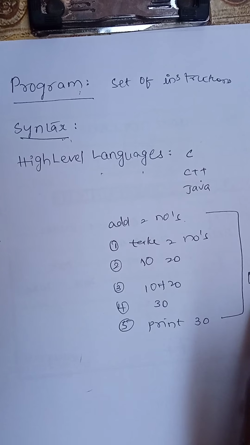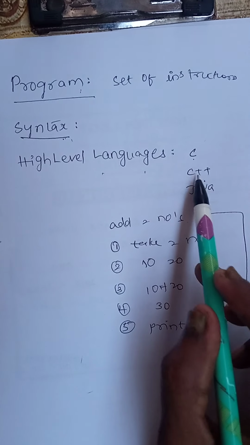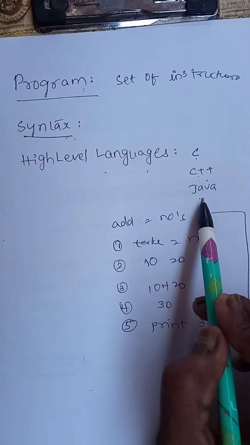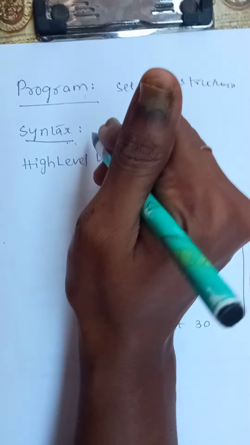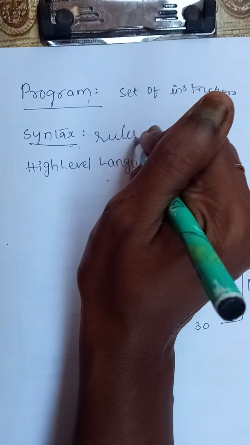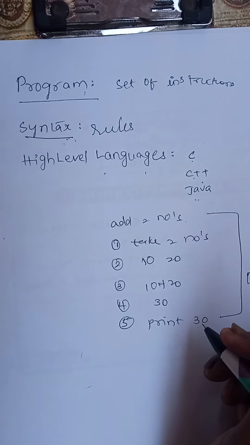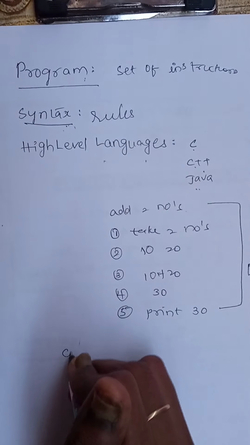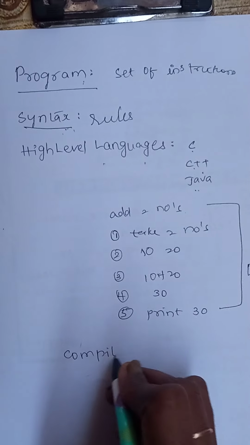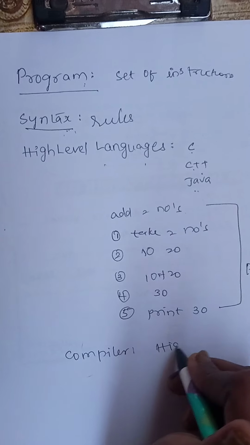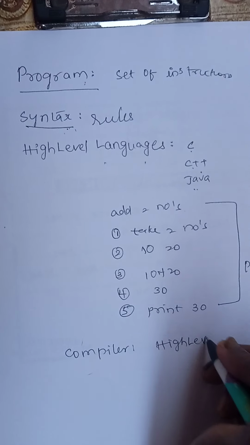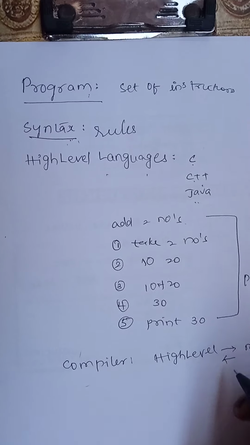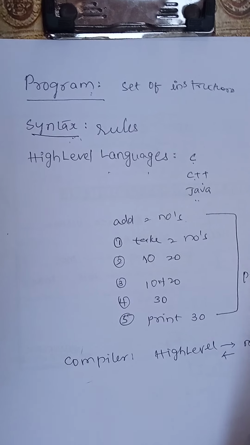So every program which is written in C or C++ or Java or any other programming language should follow the syntax. That means syntax is nothing but what? Rules which should be followed by every program, so that our compiler will convert high level language to machine language and machine language to high level language.